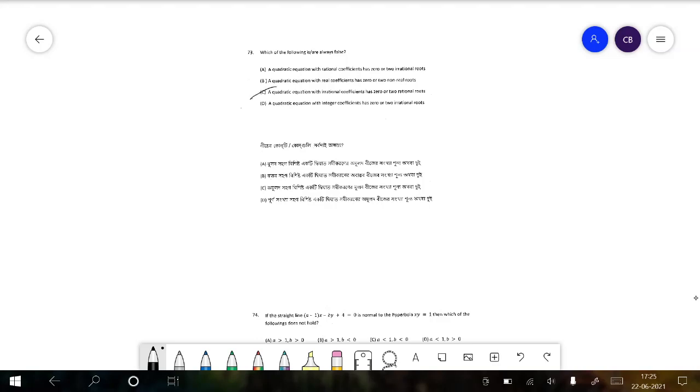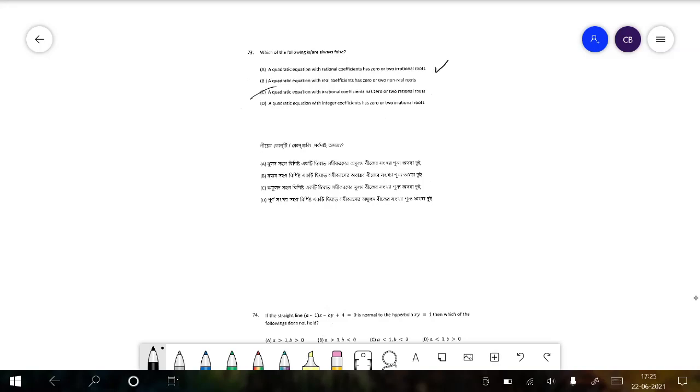If the coefficients are irrational and there are neither 0 nor 2, like there is one rational and one irrational root, then the coefficients must always be rational. The vice versa is obviously true. So we can say the quadratic equation with rational coefficients has 0 or 2 irrational roots.